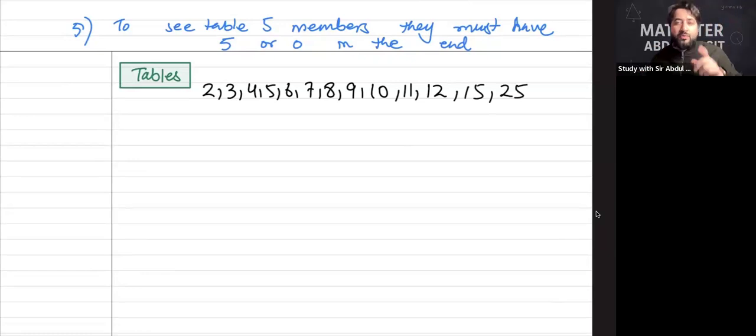If you cannot, still memorize till table 12, table 15 and table 25. That's important. Which one of them is easy and which one is hard? I'm just marking the hard ones now with the red color. Hard ones for some students are table 7, table 9, table 11, and table 12. Try to memorize them and recall them again and again.